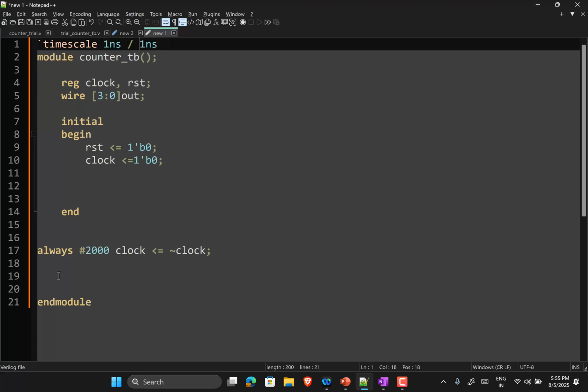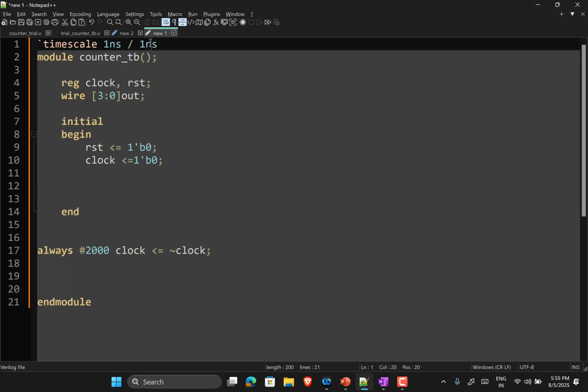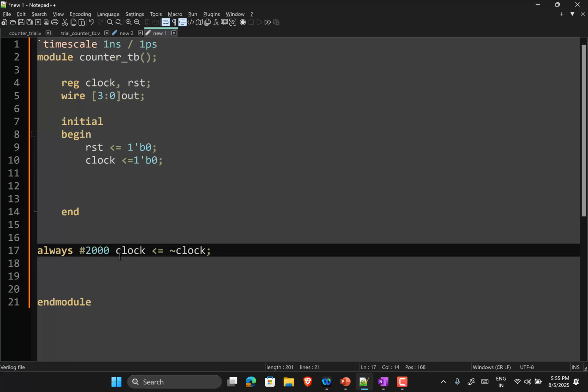Now clearly your time period cannot be smaller than this. So this is something you can do. Now if I had written it as 1 picosecond, I could have given 2000.1 here also, because the simulation time step can account for this decimal.